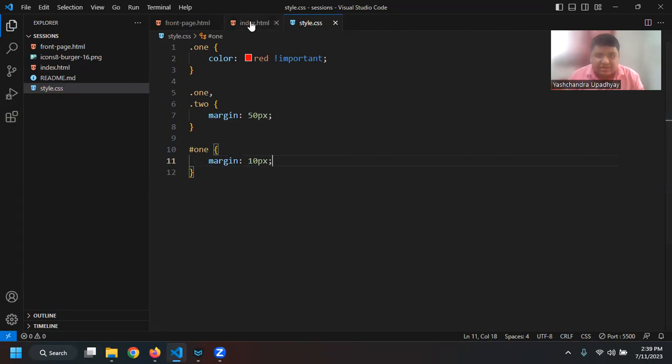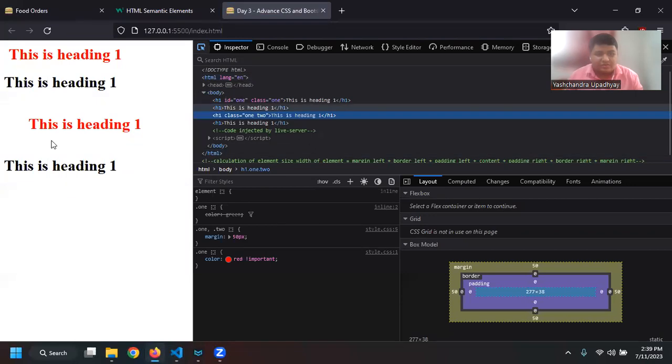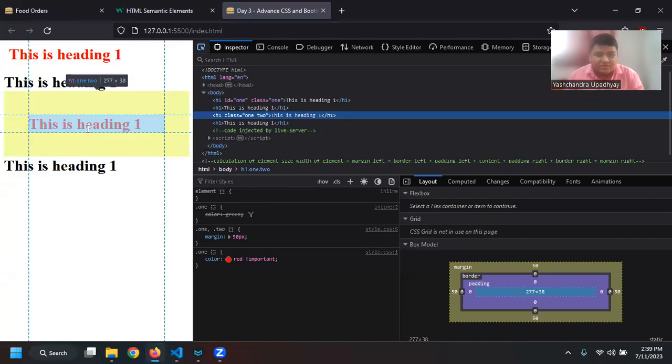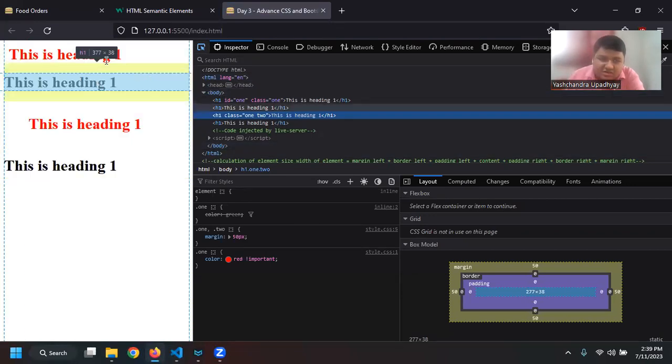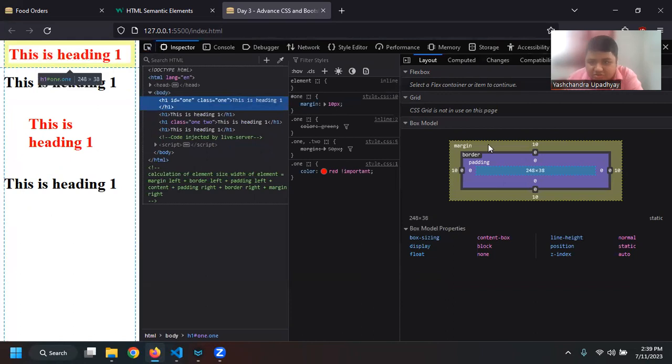Right, and then I will give ID to this. We have class, right? So I will also give it ID 1. So now I will go here. You will see that this is still 50 margin, but here the margin has changed. Yeah. So you see, margin is now 10, right?